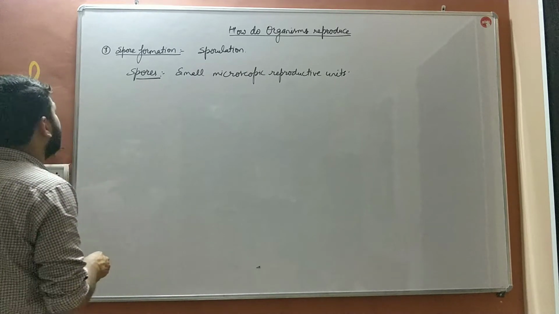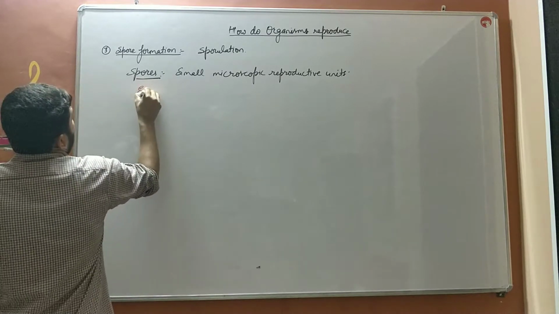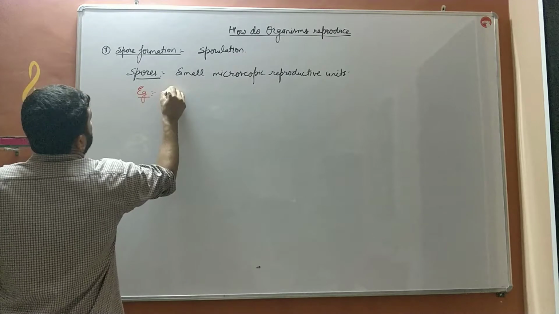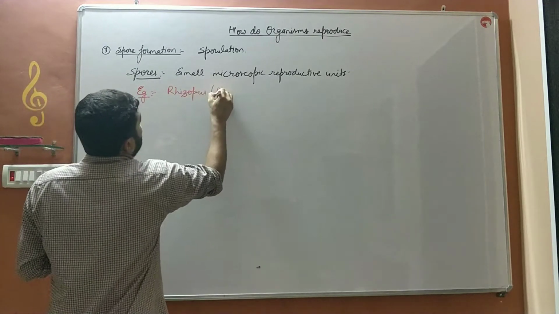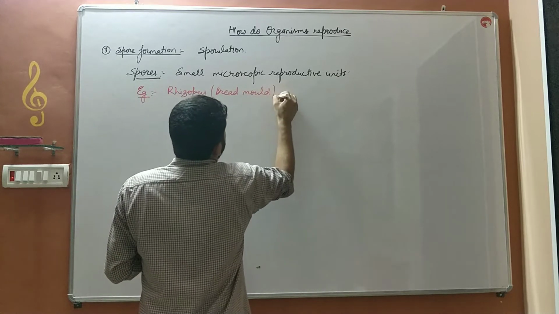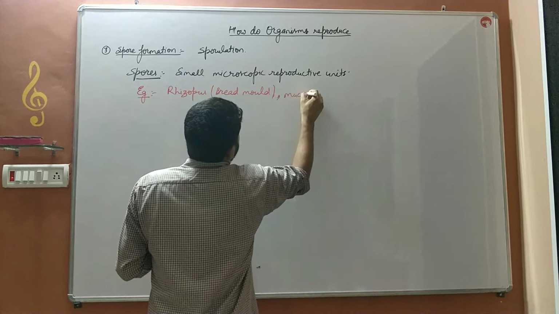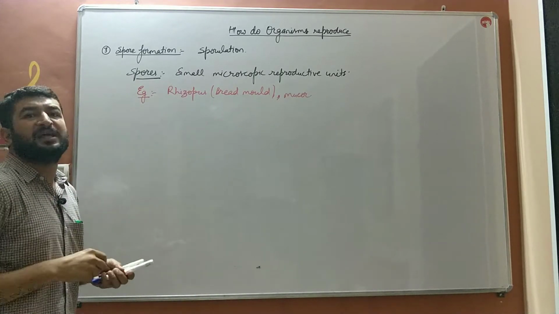The example of the organism which we will discuss by the spore formation is rhizopus or bread mold, as well as mucor. The spores of bread mold are present in the air all the time.